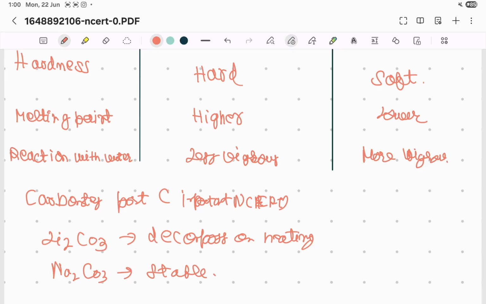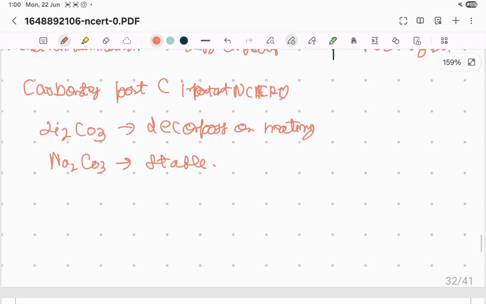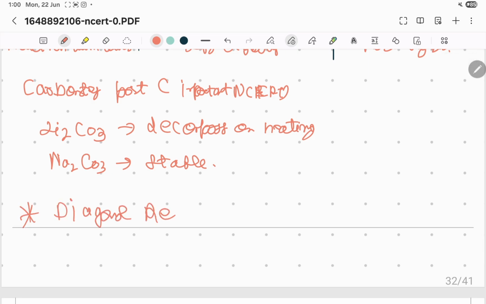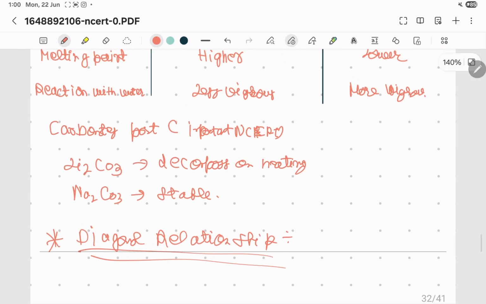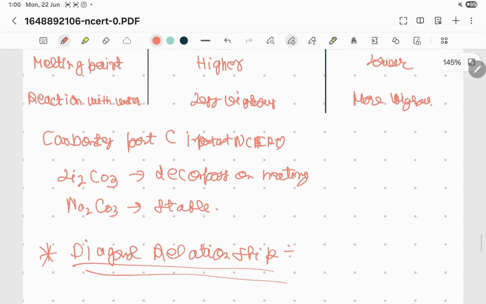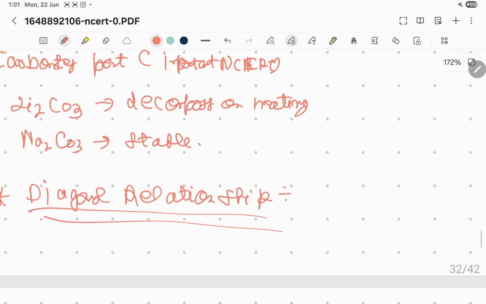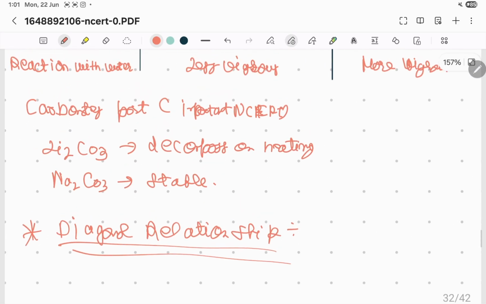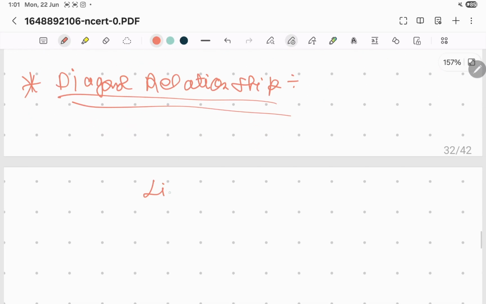If we go through the diagonal relationship, I just add a page over here, give me a minute. Talking about the diagonal relationship, it is lithium to magnesium.